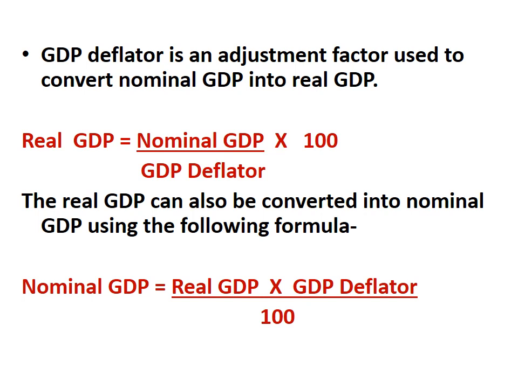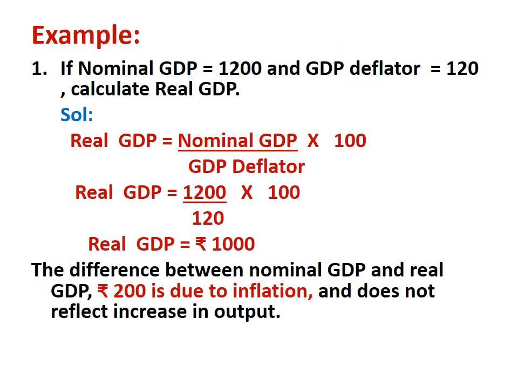In the same way, real GDP can also be converted into nominal GDP using the following formula. This formula has also been derived from the formula of GDP deflator. So nominal GDP is equal to real GDP into GDP deflator divided by 100. Now we will try to solve an example. If nominal GDP is given as 1200 and GDP deflator is equal to 120, then what will be the value of real GDP? We first of all write the formula for real GDP, that is nominal GDP divided by GDP deflator into 100.